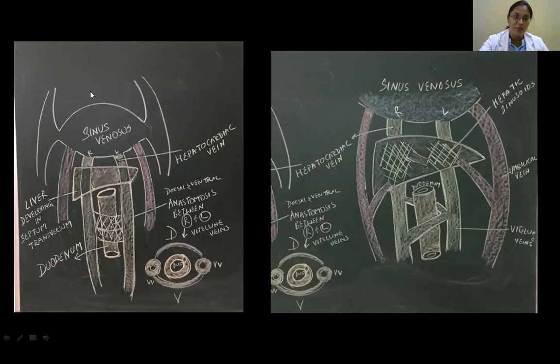This is your developing heart, and the sinus venosus leads into the primitive atrium. In this septum transversum region the liver is developing. I hope you got the orientation. In the midline you've got your gut tube, around which the vitelline veins are anastomosing with each other. Just above that, in the septum transversum, the liver is developing, and just above that you've got your heart. As the vitelline veins go through it, the liver tissue is developing.